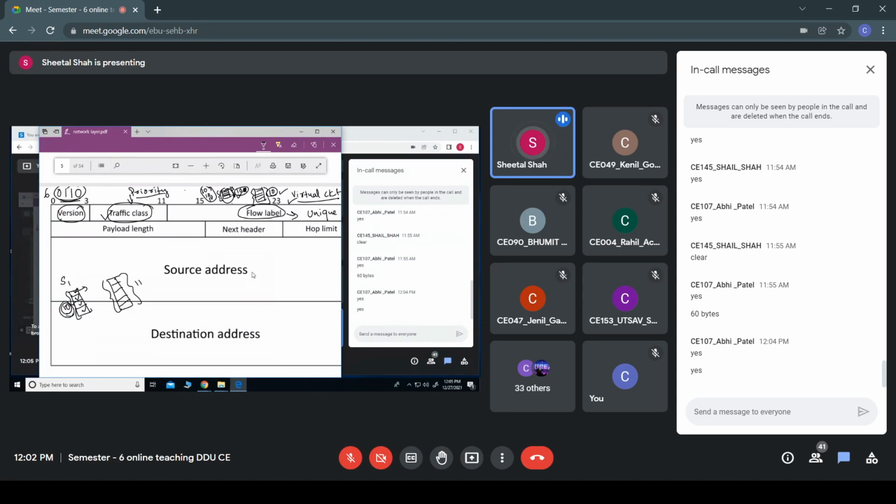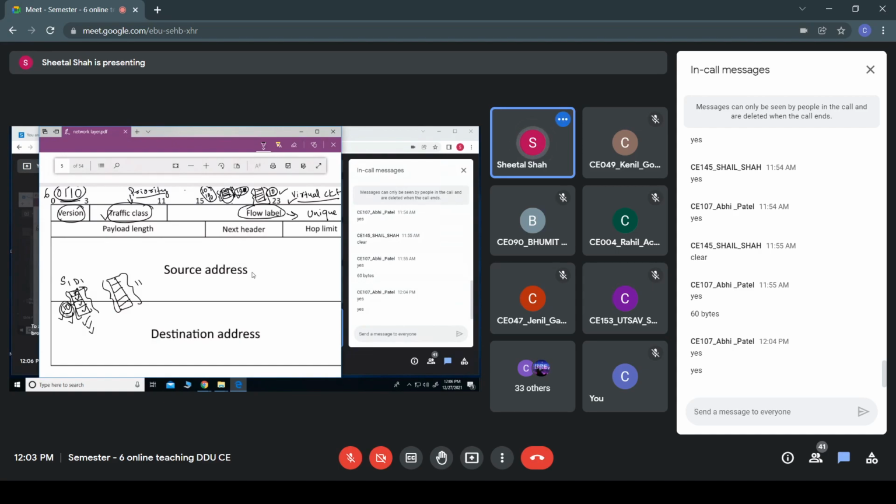So here the flow label is provided so that all the packets from a particular data, say D1, should be treated in a similar manner. The security and the authentication for all these packets should be the same. The priorities should also be the same. For a particular flow, the label should be unique.